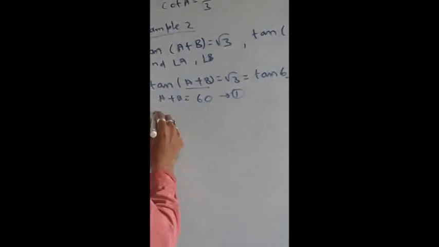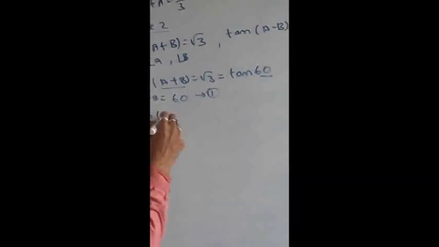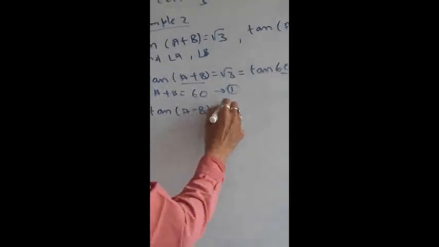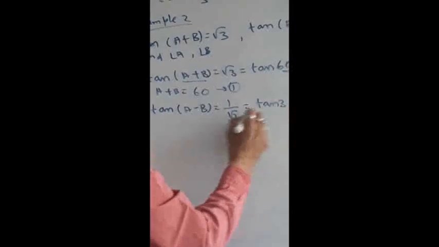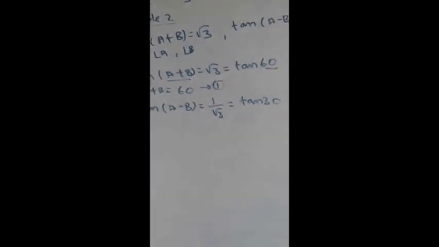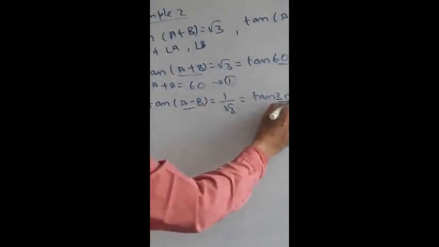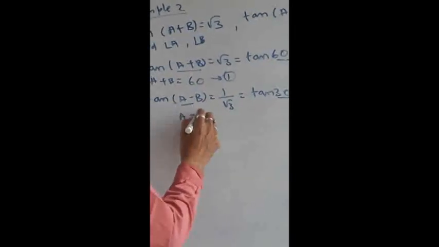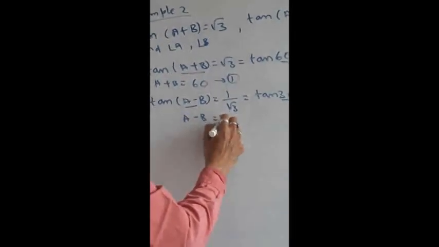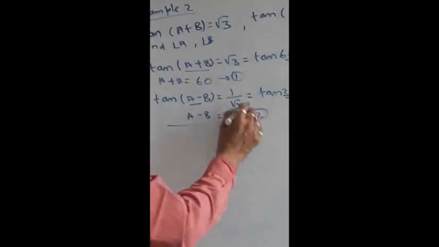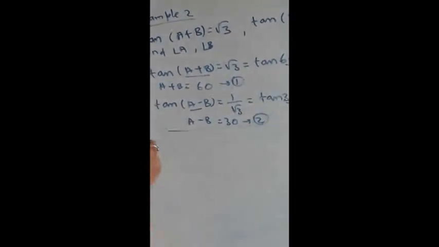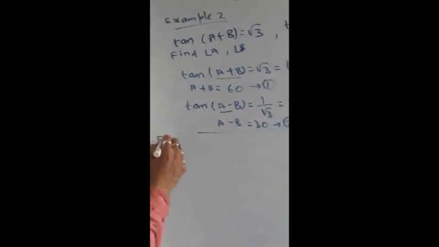Next, 1 by root 3 is given, another one. So tan(A minus B) is equal to 1 divided by root 3. That is nothing but the tan 30 value, we get 1 by root 3. So A minus B equals 30 degrees. This is equation number 2. Now equation 1 is there, 2 is there. Both we will add, equation 1 and 2.